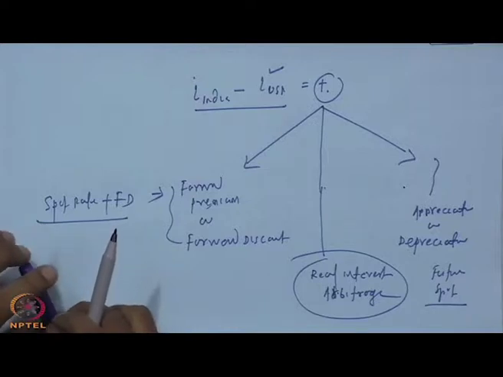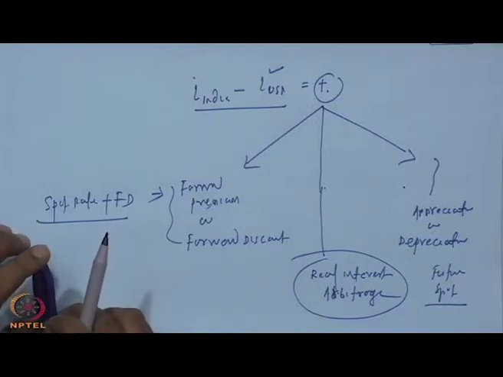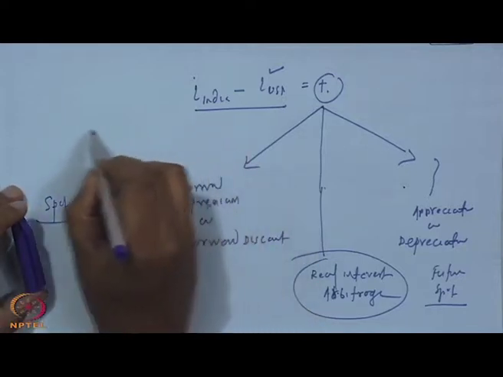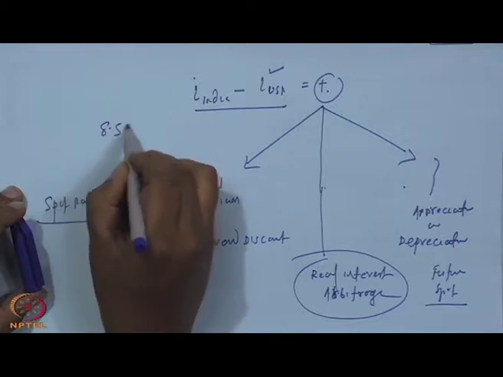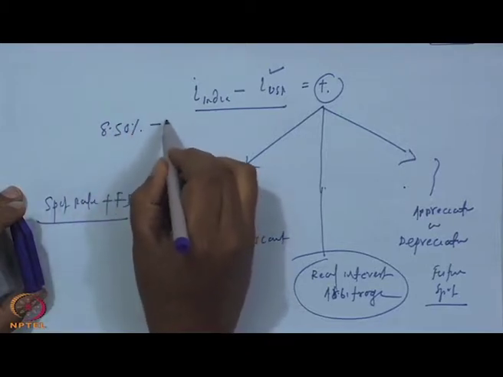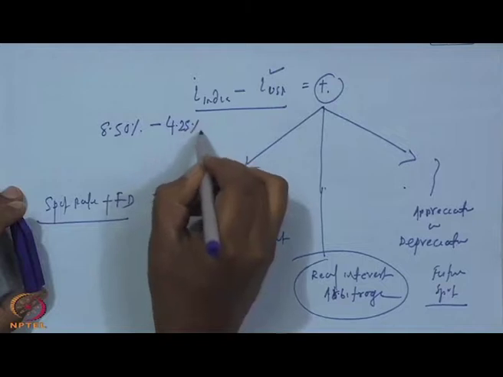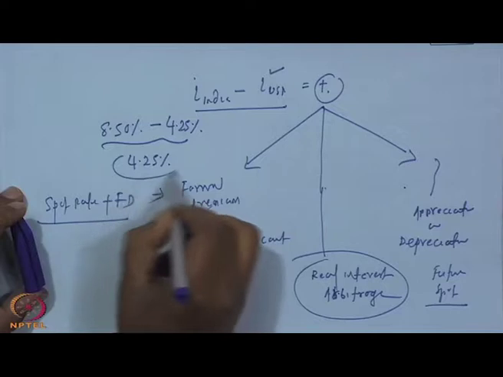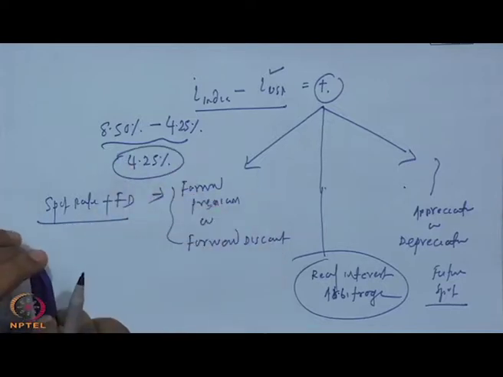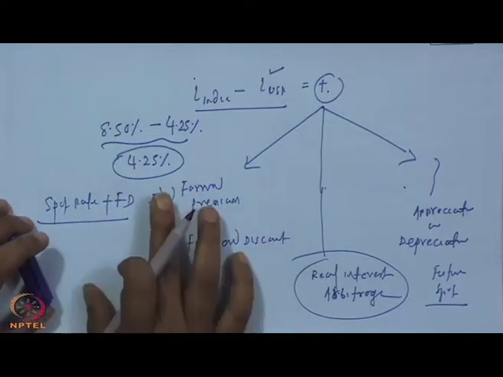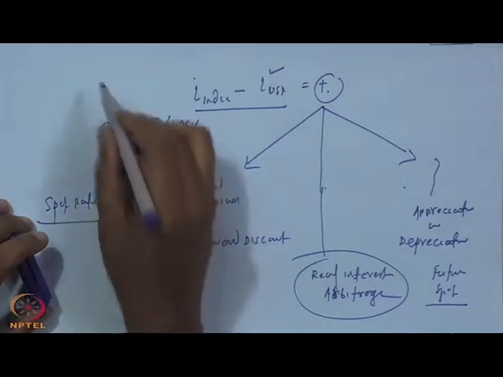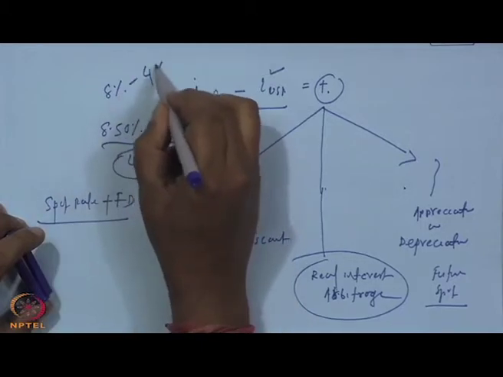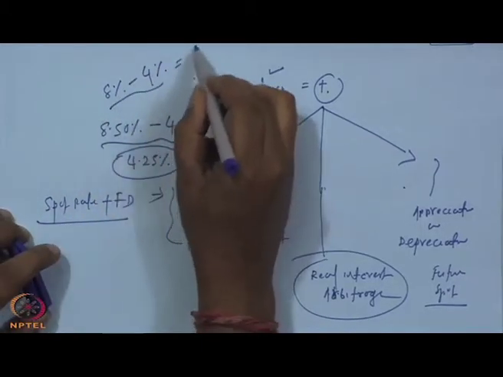Real interest rate arbitrage between India and US is quite low, because if you at present consider the Indian interest rate to be something around 8.5% and the US interest rate something around 4.25%, the differential is 4.25%. The 4.25% is the nominal interest rate difference. However, if the inflation in India is something around 8% and US inflation something around 4%, the difference in inflation is 4%.